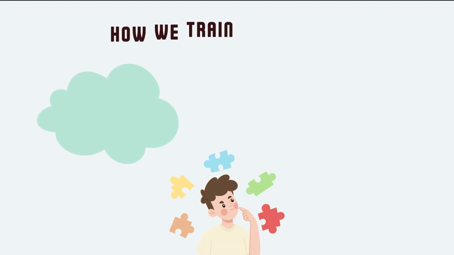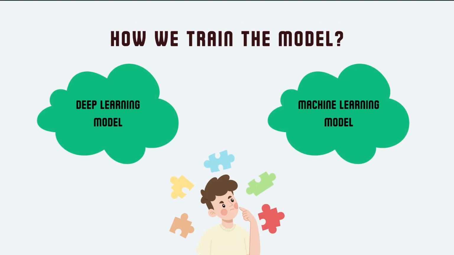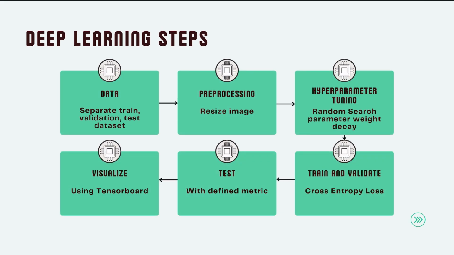So how are we going to train the models? We separate it into deep learning models and machine learning models. Let's start with the deep learning models. First, we separate the data into train, validation, and test datasets, and we pre-process the image by resizing it. We do hyperparameter tuning on the weight decay parameter using random search, and then we train and validate using cross entropy as the loss function, and we test using the defined metrics and visualize using TensorBoard.